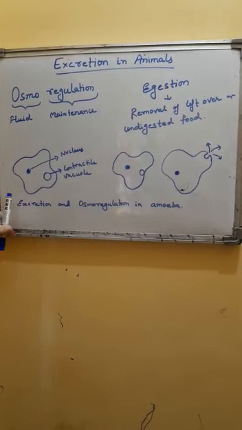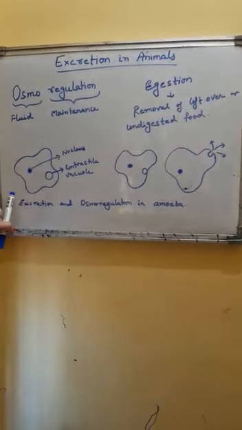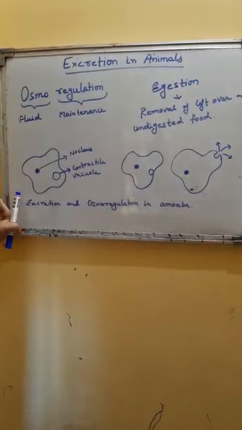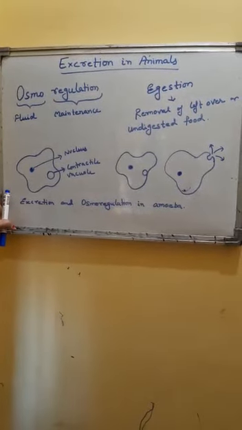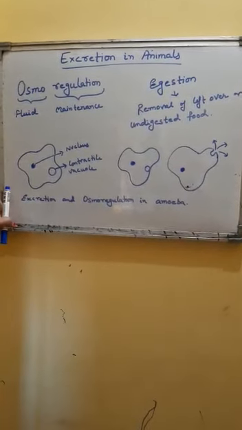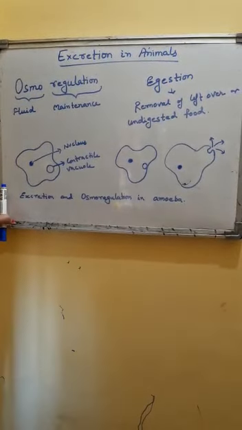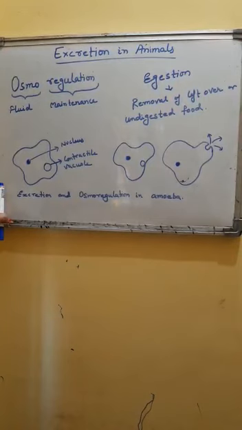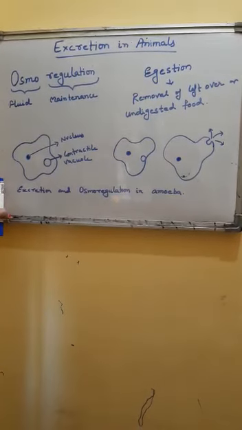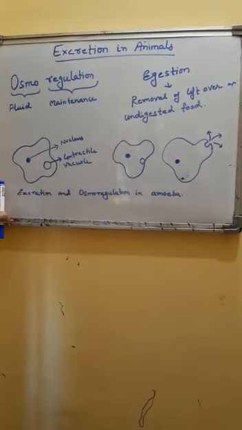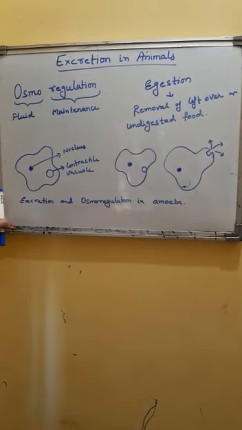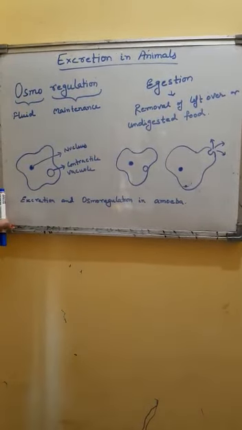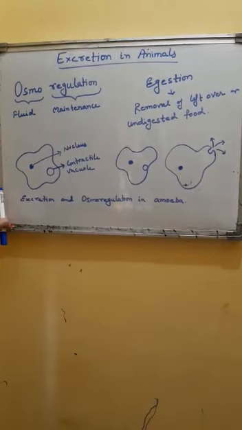In organisms lower than platyhelminthes, like sponges and coelenterates, special organs are not present. Likewise, annelids have nephridia, insects have Malpighian tubules. So different organisms have different excretory organs.